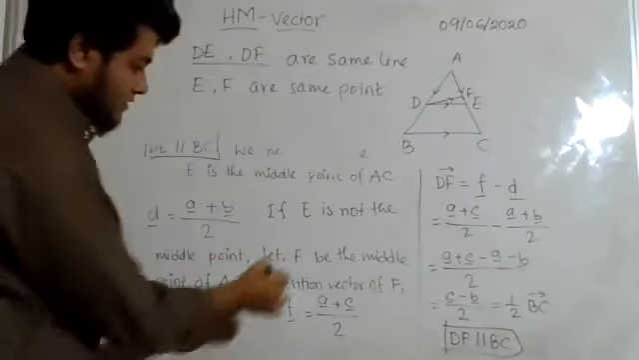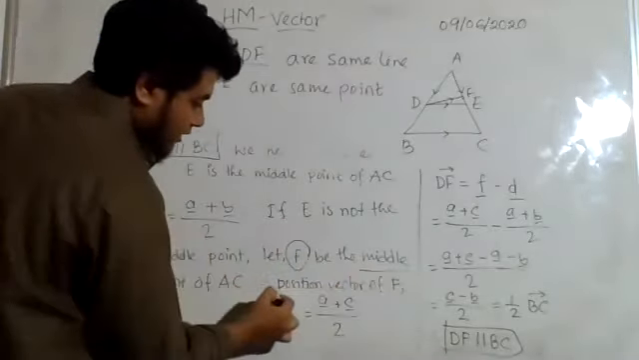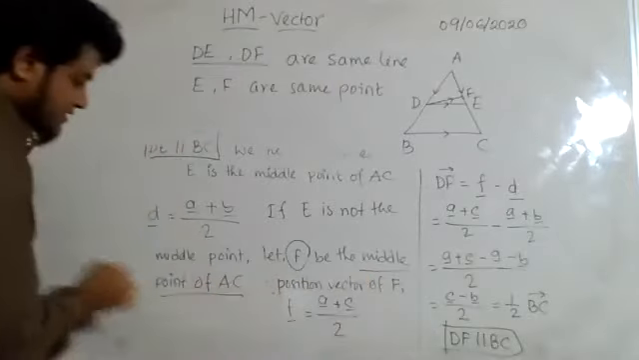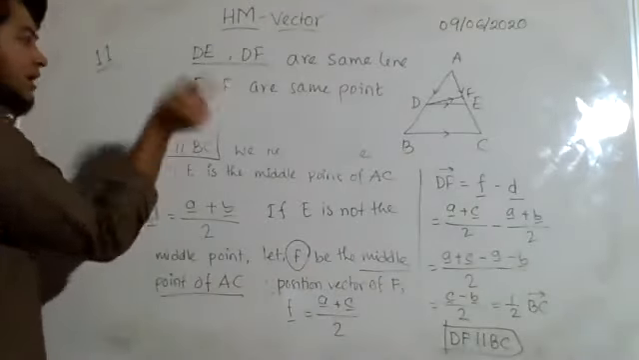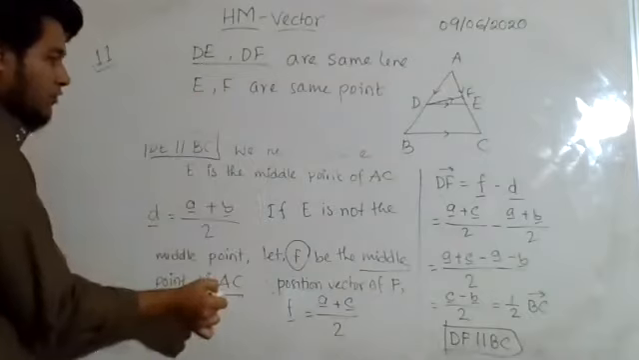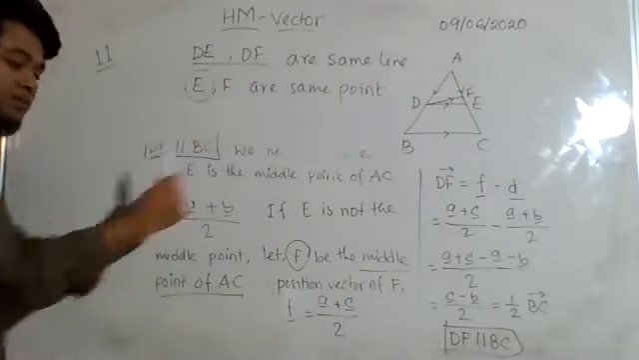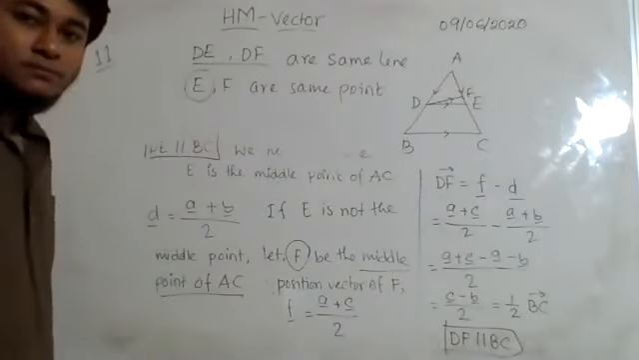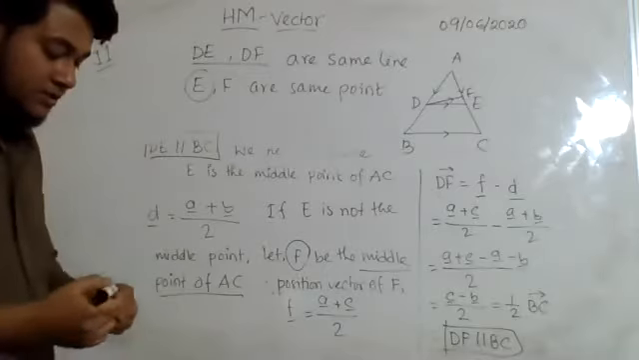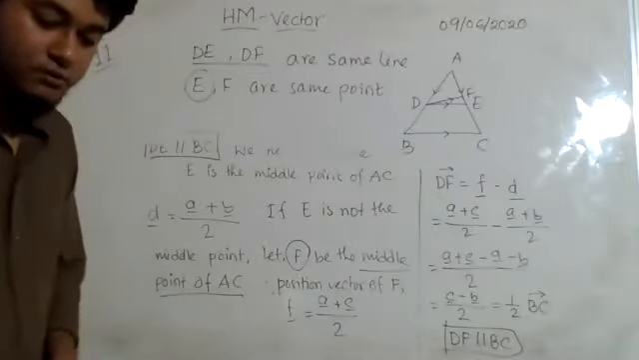Now what I have considered, F is the middle point of AC, right? And E and F are the same point, so if F is the middle point of AC then E must also be the middle point of AC, right? Yes sir. Okay, this is what I said. Anybody have any doubt?